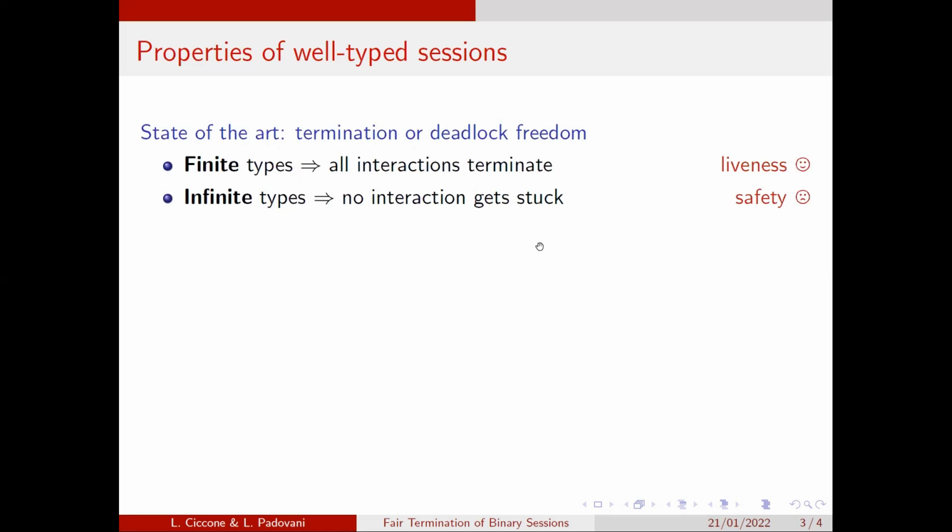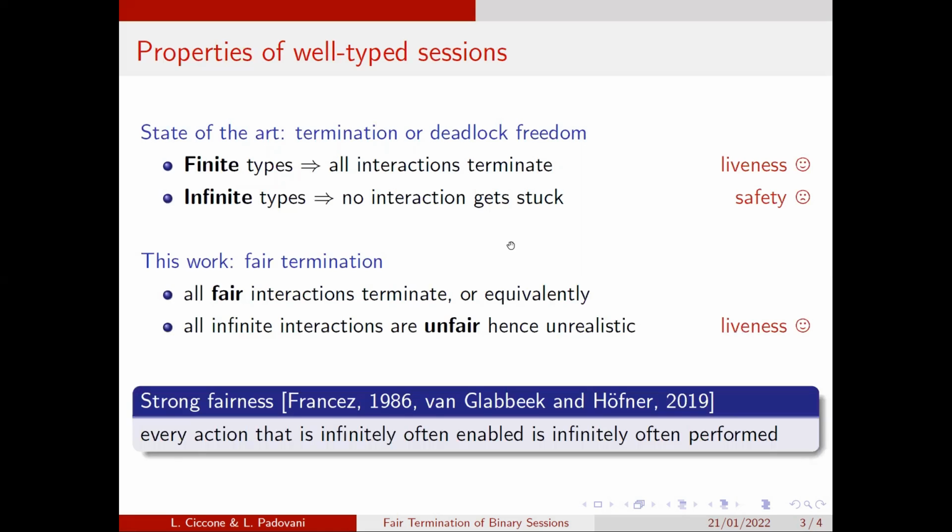So our aim was to develop a type system for enforcing fair termination. Fair termination means that all fair interactions terminate. That is, infinite interactions are considered unfair because they violate some fairness assumption. And in this context, the assumption that we made is called strong fairness, which states that every action that is infinitely often enabled is infinitely often performed. Notice that we are dealing with a liveness property again.